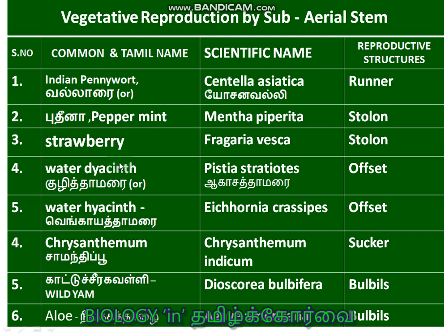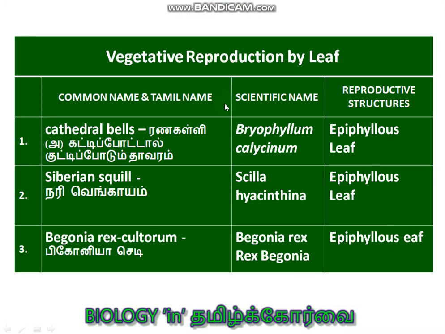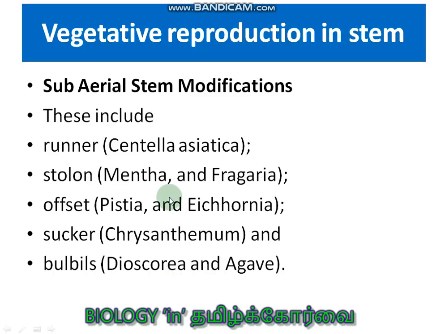So this is what we are going to learn today. Here runner, stolon, offset, sucker, bulbils, that is all we are going to study. And we are also going to study vegetative reproduction by leaf, epiphyllous leaf, and all the examples I gave along with the pictures. First one, vegetative reproduction in stem, subaerial stem modification. Runner example, Centella asiatica. Stolon example, Mentha and Fragaria. Offset example, Pistia and Eichhornia. Sucker example, Chrysanthemum. And bulbils example, Dioscorea and Agave.